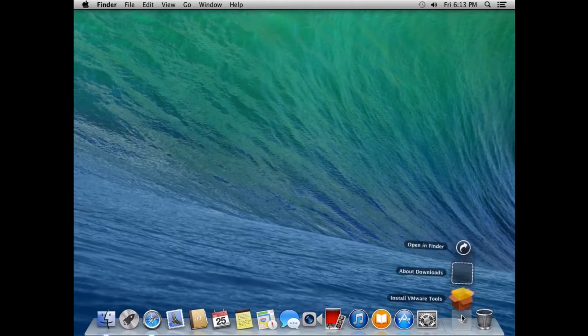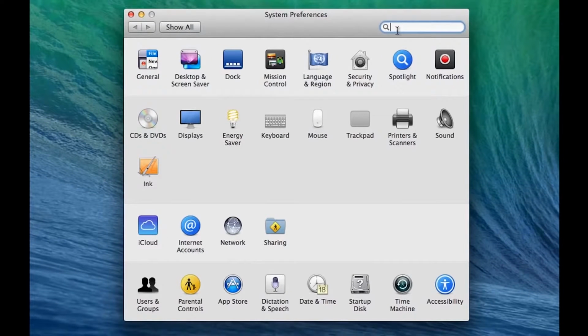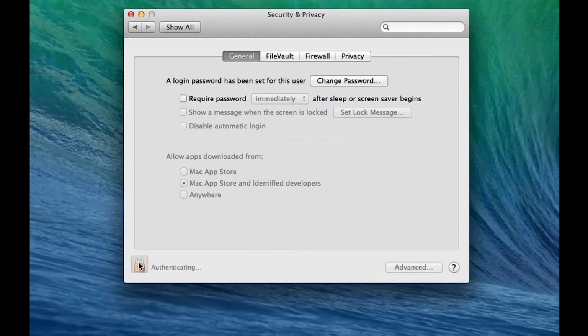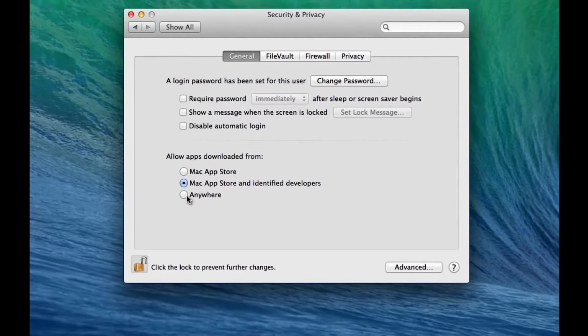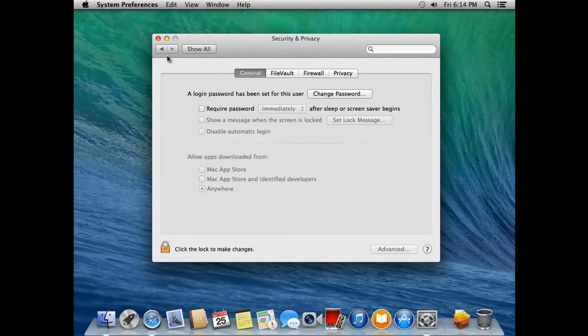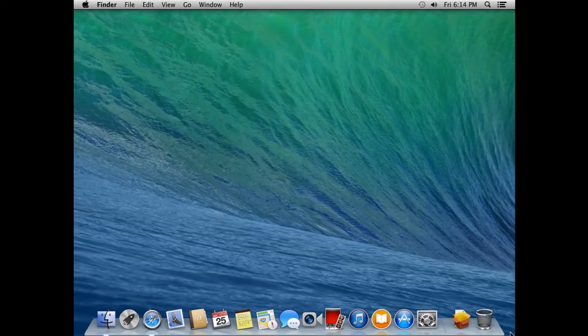Alright guys, so once you have downloaded the third file which is there in the video description, in order to install it, go to System Preferences and then choose Security and Privacy, and then you'll have to click on the lock option over there, then type in the password and hit on unlock, choose anywhere, allow from anywhere, and relock it. So now we can go ahead and install the downloaded file.